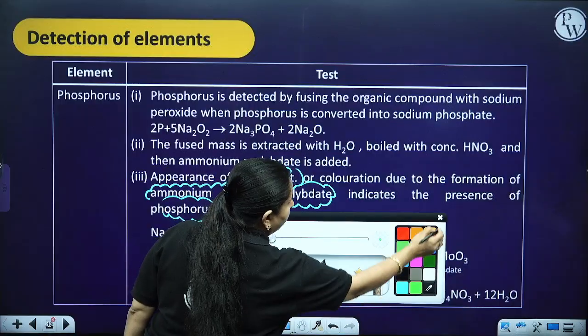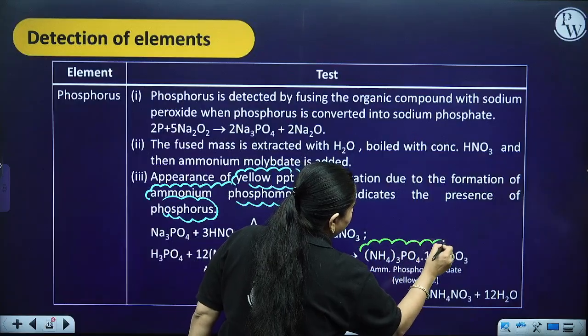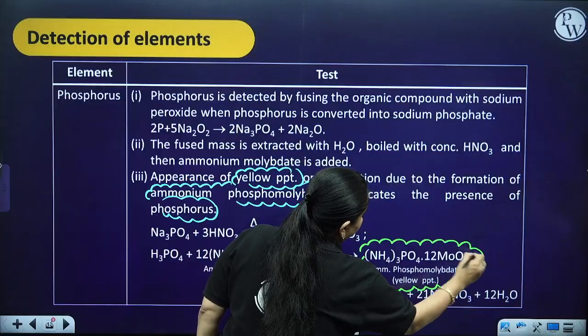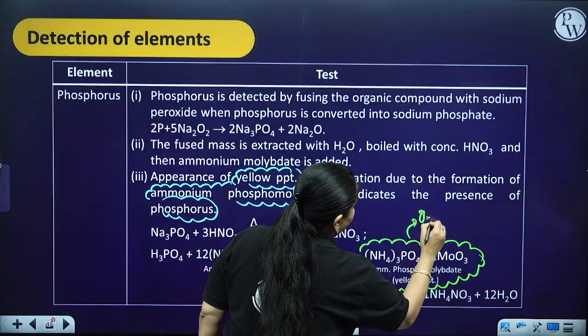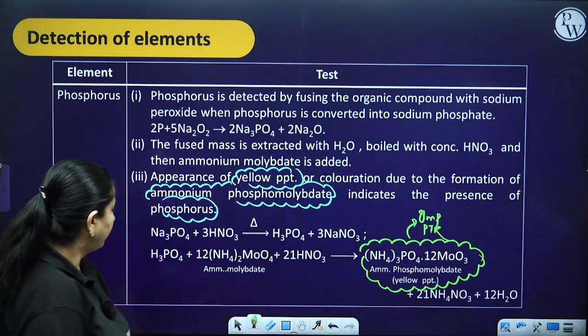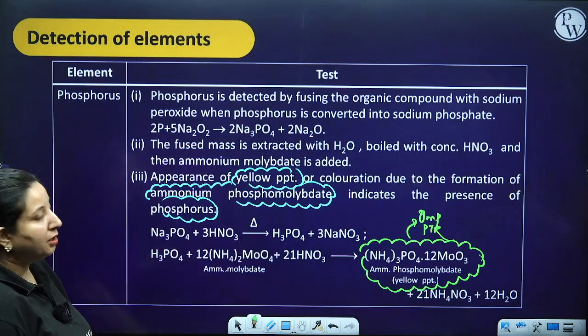Now over here, remember one thing: this ammonium phosphomolybdate, which is yellow in color, is an important remembrance point. Okay, this we have to remember. So this is how you are going to detect phosphorus.